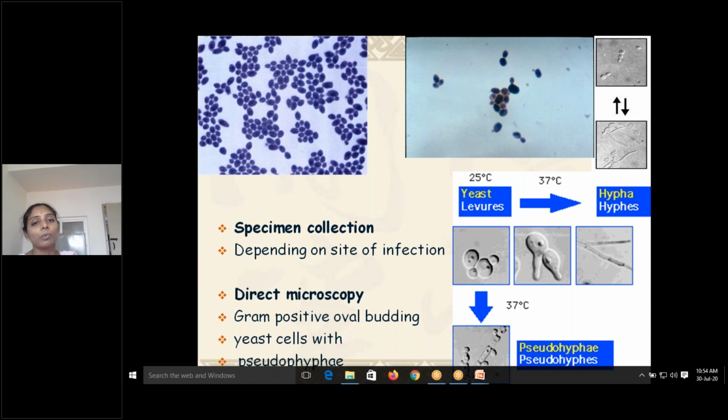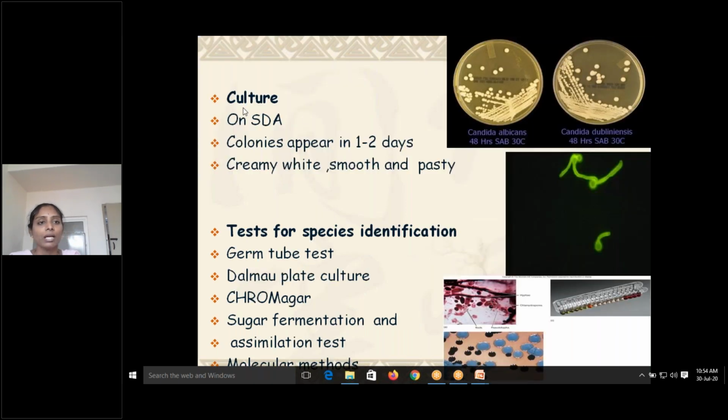If a microbiologist reports that pseudohyphae is present, you can see this picture. Here you can see only budding cells, no pseudohyphae. If pseudohyphae is present, it clearly indicates it's pathogenic and that might be the cause of disease. So, culture: usually on Sabouraud dextrose agar, colonies appear.